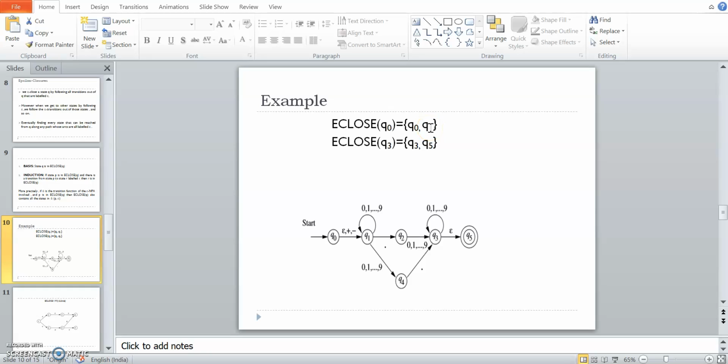In other words, I may say at a particular state Q0, on reading epsilon, I may go to Q0 and Q1. Now, see other states, there is a path from Q3 to Q5 on epsilon. So what I say, epsilon closure of Q3 is equal to the same state Q3 and the next state where it goes on epsilon, that is Q5. So this is how epsilon closures are calculated.